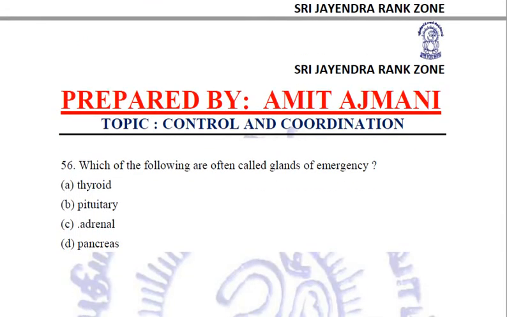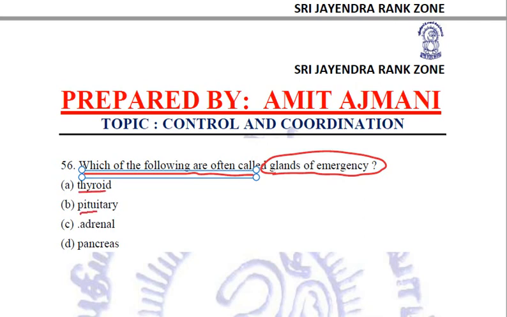In the next question, the examiner is asking which of the following are often called glands of emergency. Is it thyroid or pituitary or adrenal or pancreas? We know that glands of emergency are the adrenal glands present on the top of each kidney. Why are they called glands of emergency?